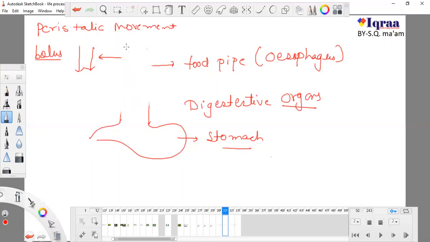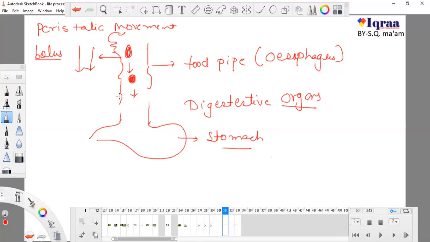As the food goes inside, the linings of the esophagus will swell slightly, because the food material is going down.